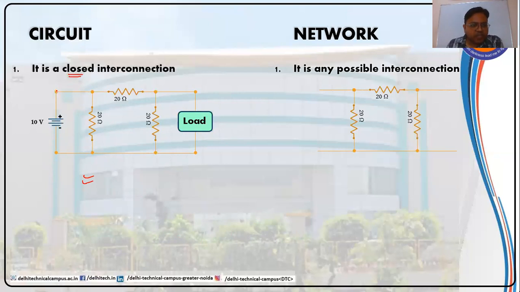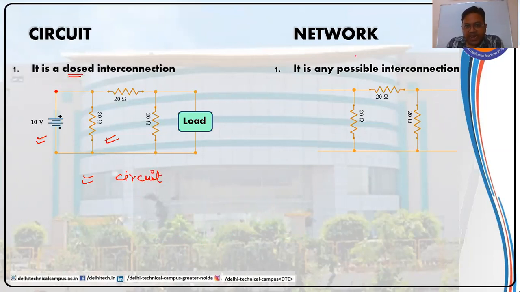If I start from this point, then I could come back to this point from anywhere. So in this particular interconnection, we have everywhere closed interconnections. So if we have closed interconnection, energy sources and circuit elements, that means we will regard that particular interconnection as a circuit.